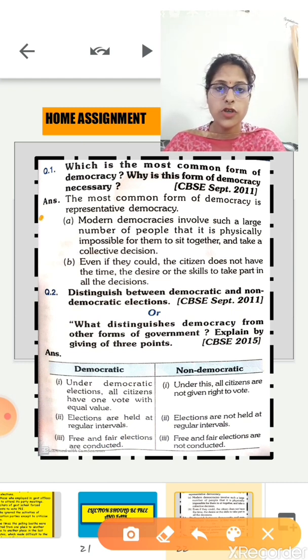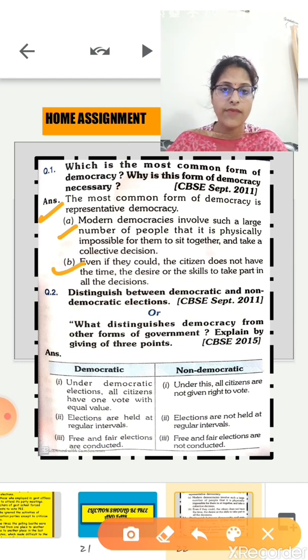The most common form of democracy is representative democracy. Modern democracy involves such a large number of people that it is physically impossible for them to sit together and take a collective decision. Even if they could, the citizens do not have the time, the desire or the skills to take part in all the decisions. Second question is, distinguish between democratic and non-democratic elections.